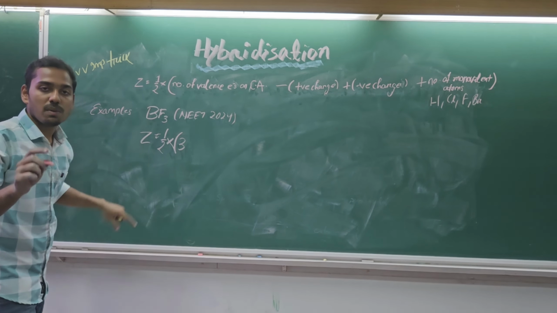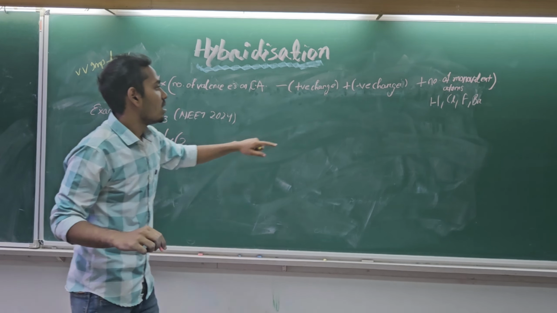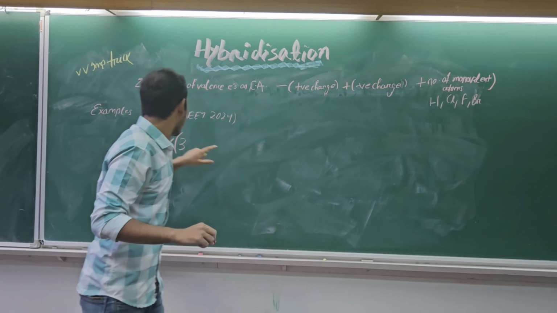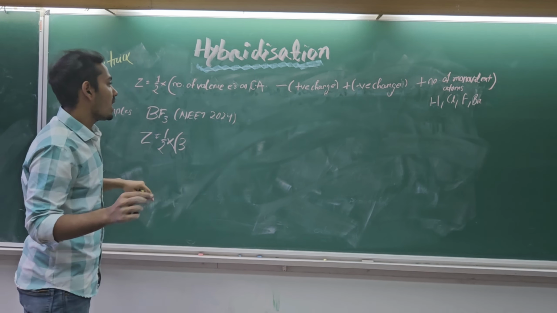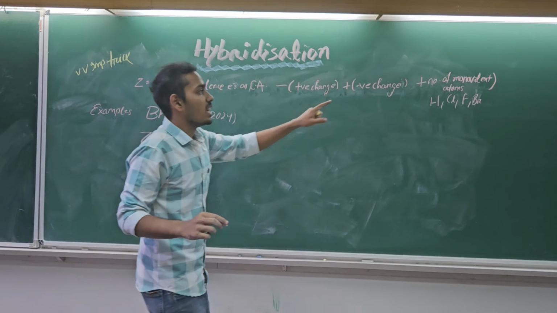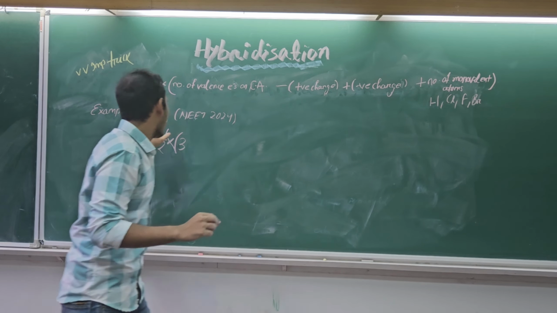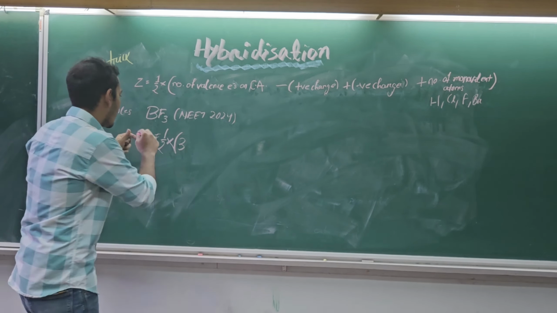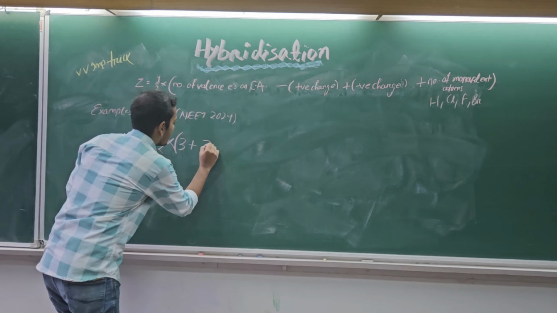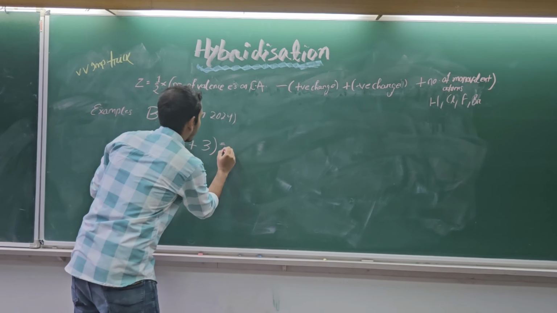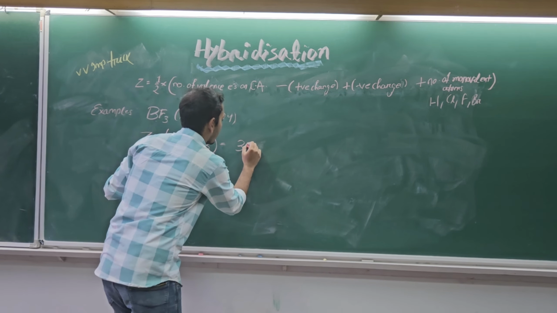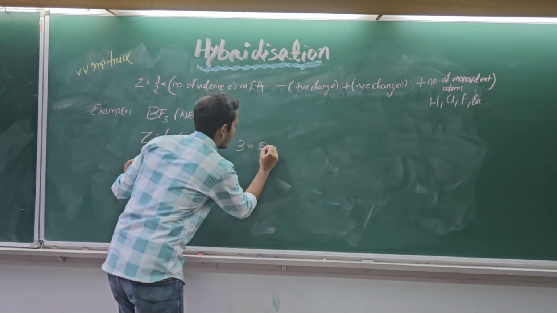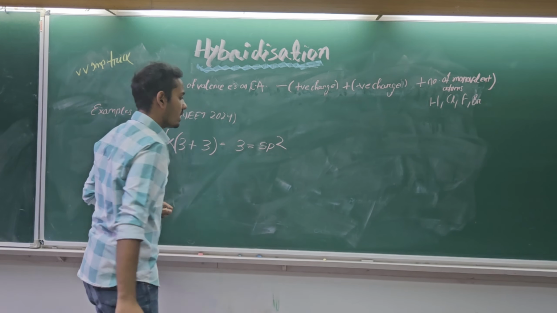As you can see, there is no positive charge, plus any negative charge. There is no negative charge over here also, plus the number of monovalent atoms. Yes, it definitely has 3 monovalent atoms, that is fluorine. So 3 plus 3 is 6, half of which gives us 3. So it is going to have the hybridization of sp2, right?